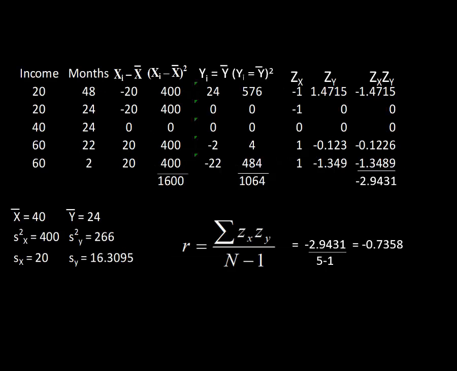Now, if you didn't see that video, this is really not as terrible as it looks. In that video, we went step by step through all of these calculations and figured out the correlation between income and months of car ownership, which turned out to be negative 0.74. The negative meant that as income went up, months of car ownership went down, or in other words, people with higher incomes had more recently purchased their current car. Maybe they didn't hang on to the cars for as long as people with lower incomes. Who knows why? All we know is that these variables are related. We don't know what causes what when all we have is correlational data.